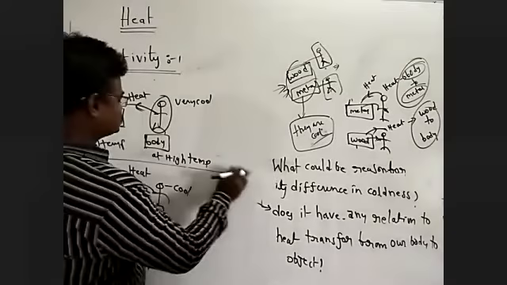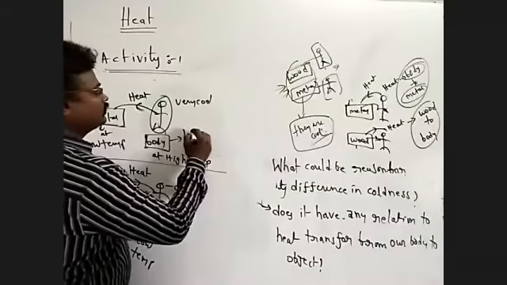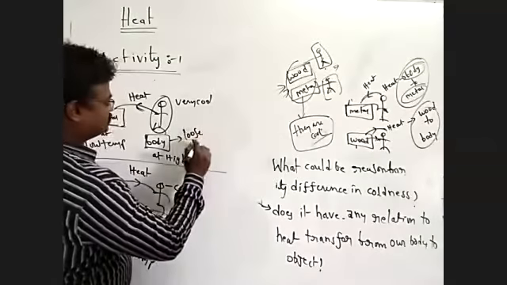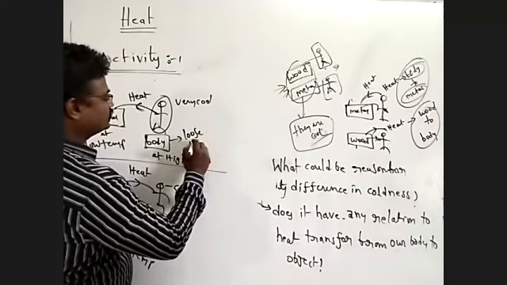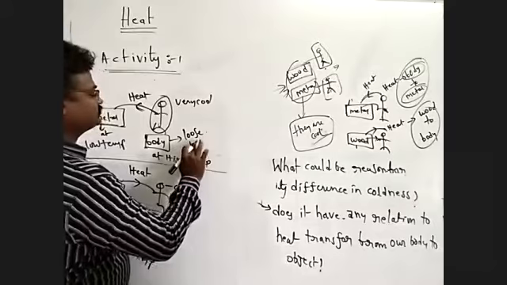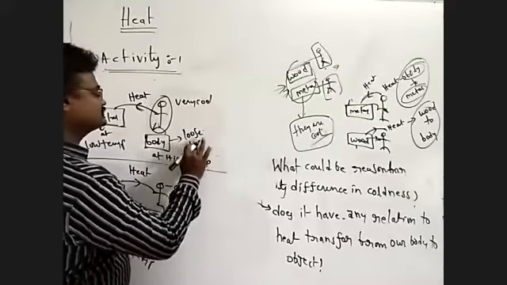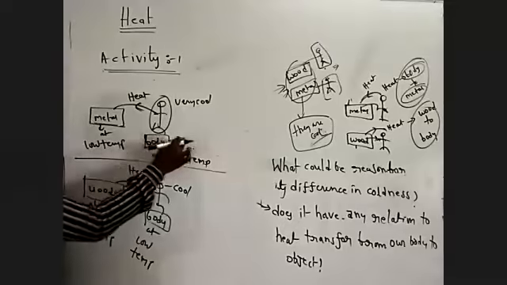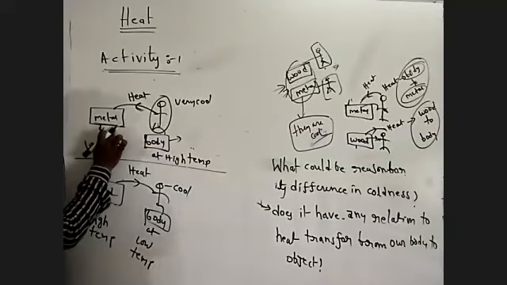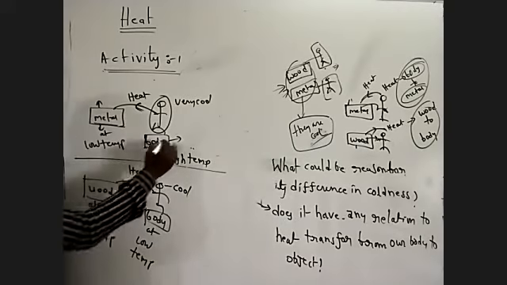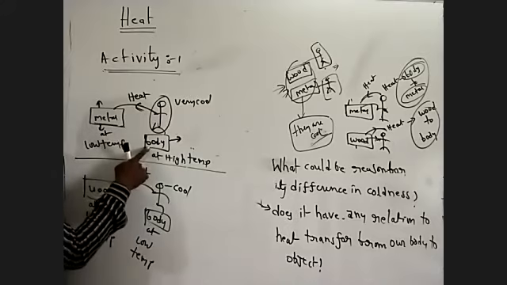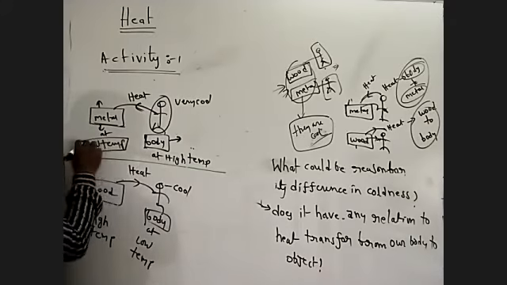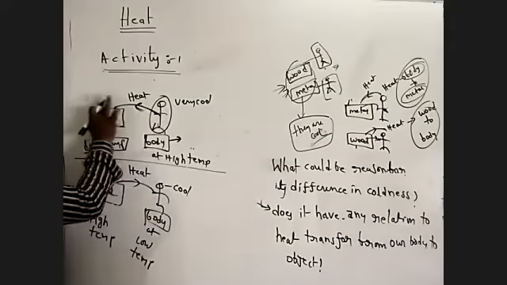In this condition, the body loses heat, the body loses temperature, the body loses energy. This metal body gains the energy. This body is at high temperature, this body is at low temperature. Heat flows from high temperature to low temperature.